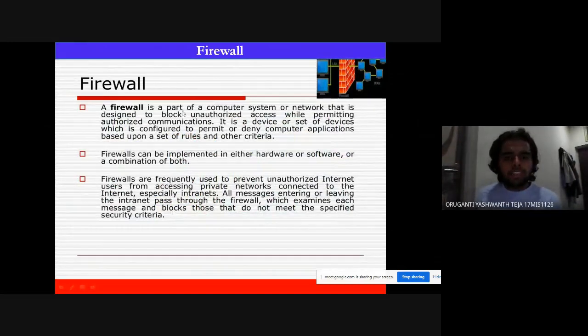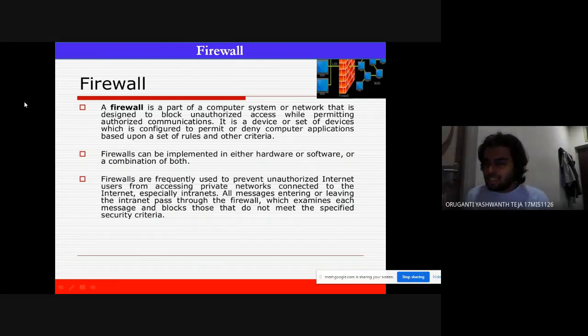A firewall is a part of a computer system or network that is designed to block unauthorized access while permitting authorized communications. It is a device or a set of devices which is configured to permit or deny computer applications based on a set of rules or other criteria. For a firewall there will be some rules, like a particular IP address having been noted previously.